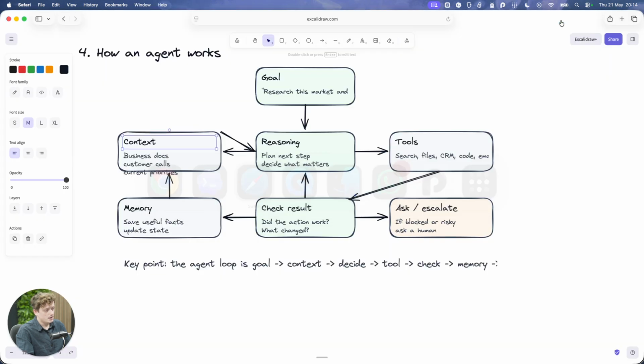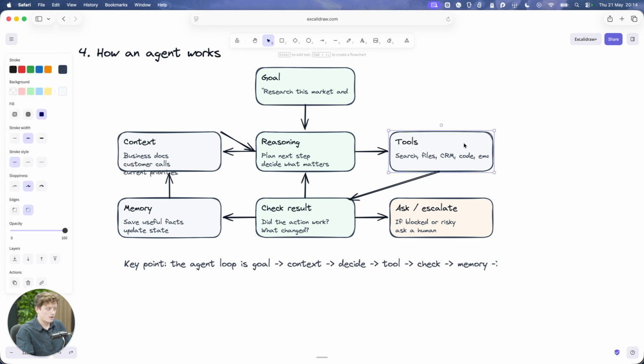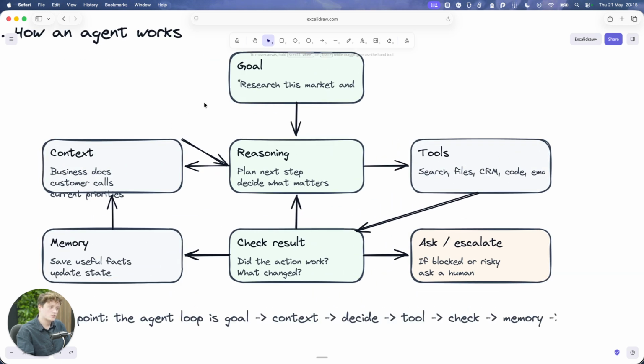And then once you have the context, it'll say, okay, what's the next step I need to do? Let's run some commands. We've got the information, so we're going to create a file, and put some code in that file for our website. Then we may use another tool to generate an image to put onto that website. Then we need to connect to GitHub, which is another tool, and it can go ahead and do all that stuff for you. Then it'll check the result, and if the result isn't good enough, it'll go back and reason again. It'll say, okay, this is good, but it's not quite good enough.